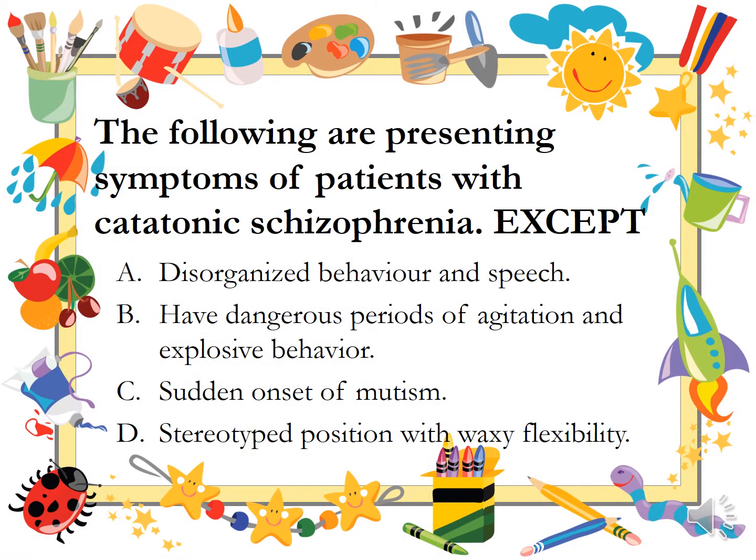The following are presenting symptoms of patients with catatonic schizophrenia, except: disorganized behavior and speech, dangerous periods of agitation and explosive behavior, sudden onset of mutism, stereotyped position with waxy flexibility.